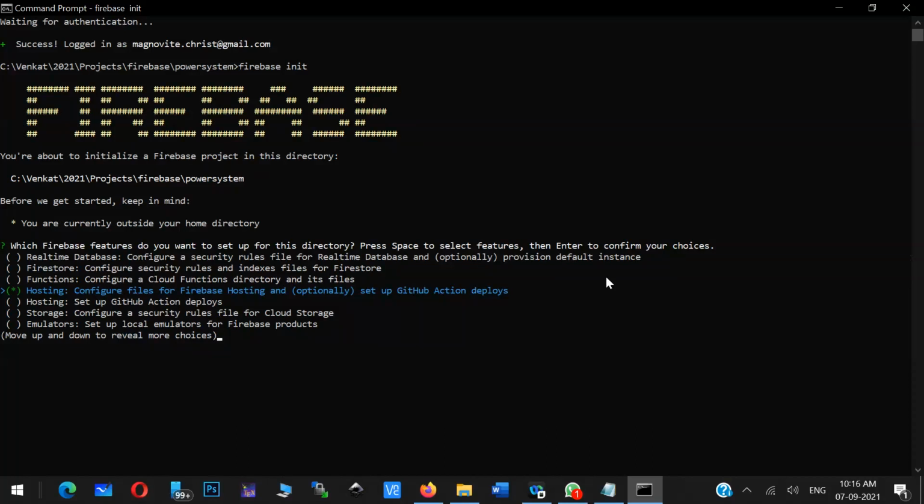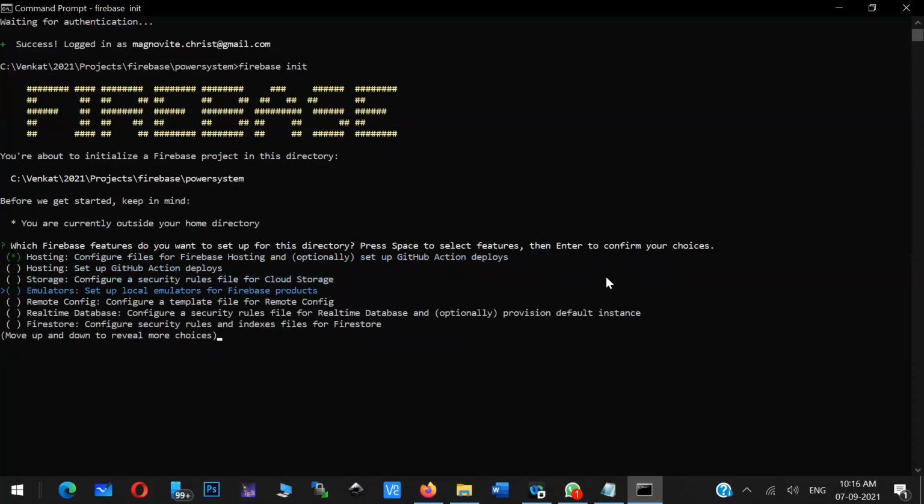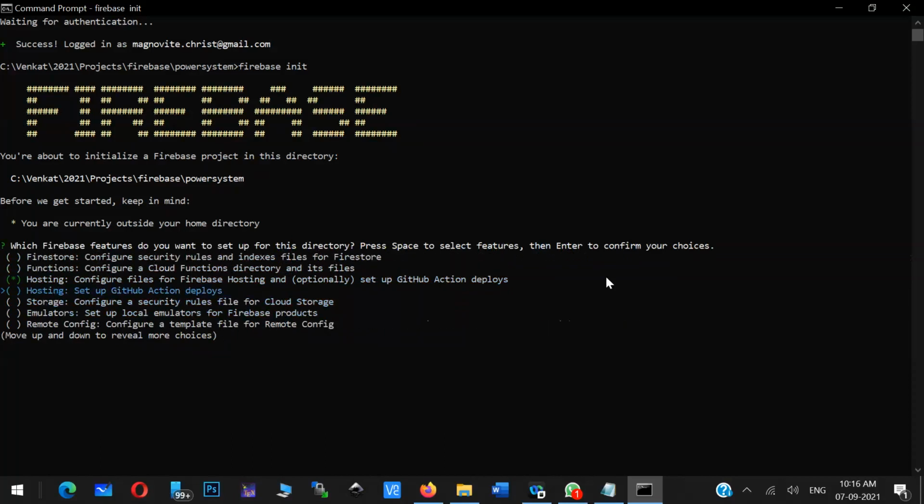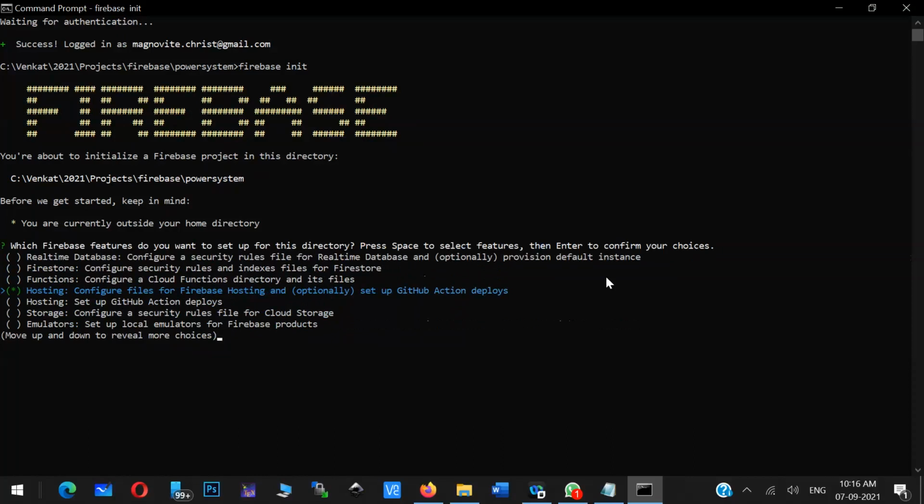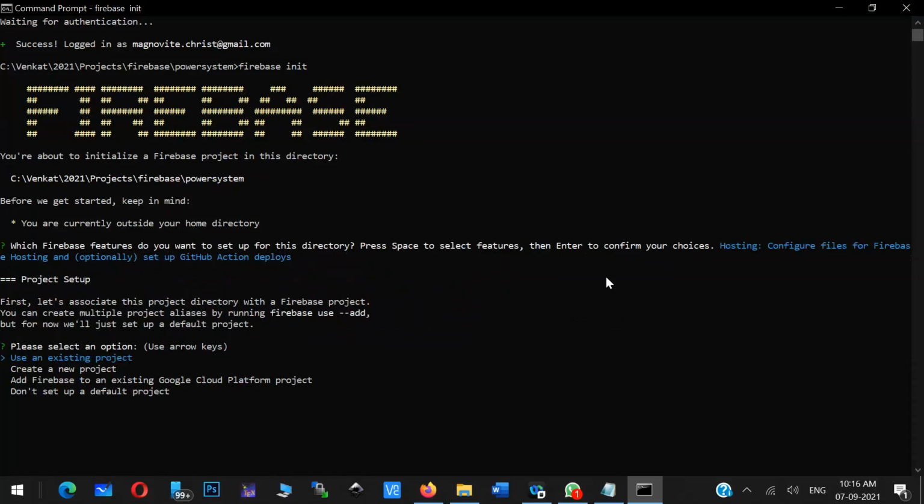Okay, so now I'll just show you how to host the application. Just see, I've selected hosting. And if you want storage space, you can take that one. If you want emulation, some kind of virtual setup you want to create on your machine, then you can select emulator. Currently I'm taking only hosting. So I've taken hosting and pressed enter. Then it is asking which application, whether you want to create a new application or use an existing application.